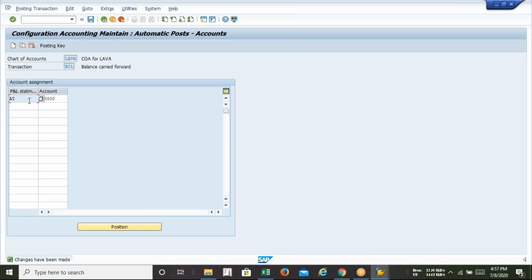This is the character which will be recalled in the CO module when we create this 5 lakh GL. Okay, this is just for remembrance, just for group remembrance, and you can say a system record. When I asked my consultant, he told me that there's no logic behind that. Exactly, there's no logic behind that.